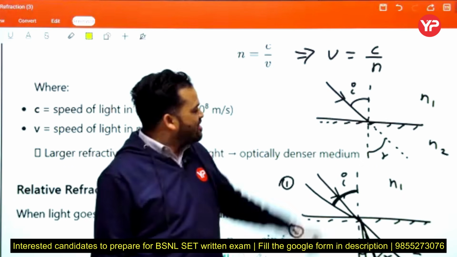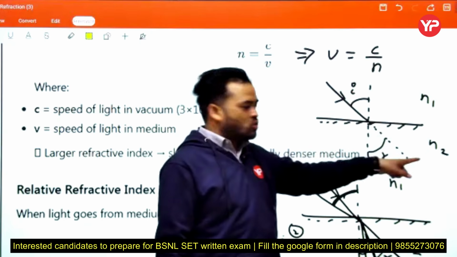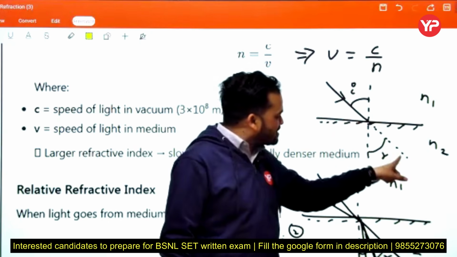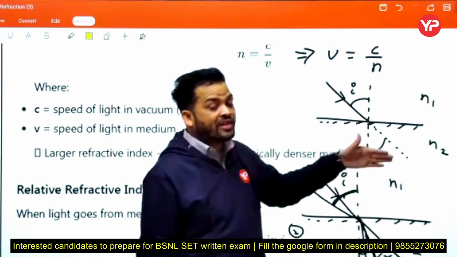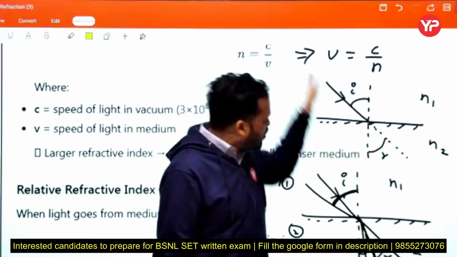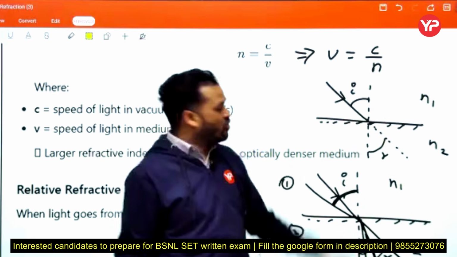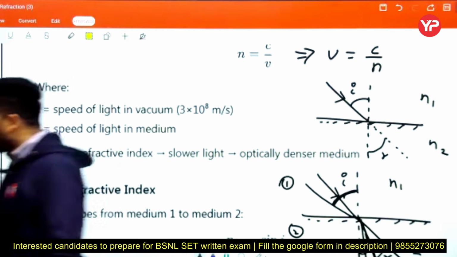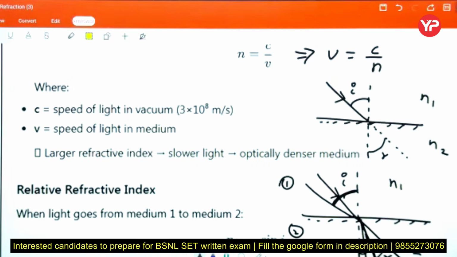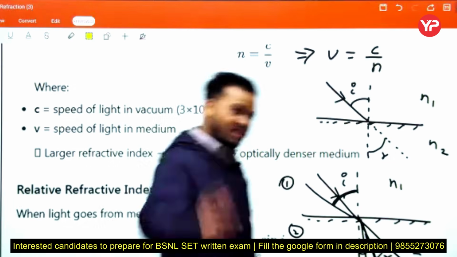If N1 equal to N2 and light travels like this, then this is I, this is R. R is the angle of refraction made between the normal and the refracted ray. Then what is the relation between I and R? Yes, you are right. I equal to R.